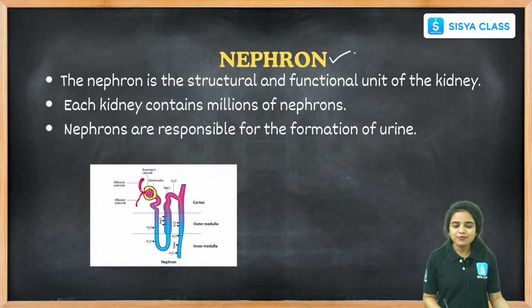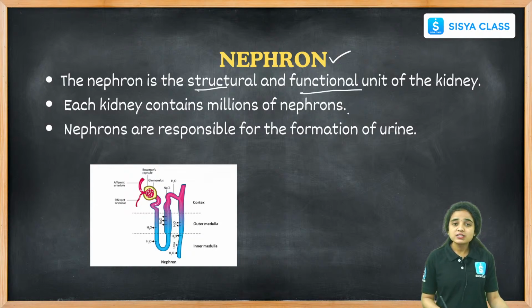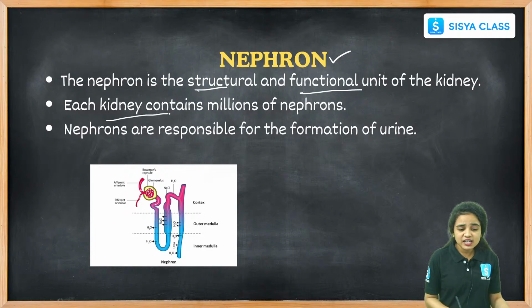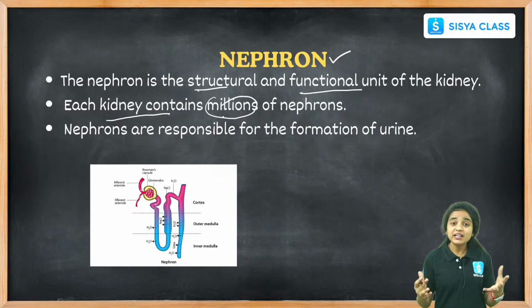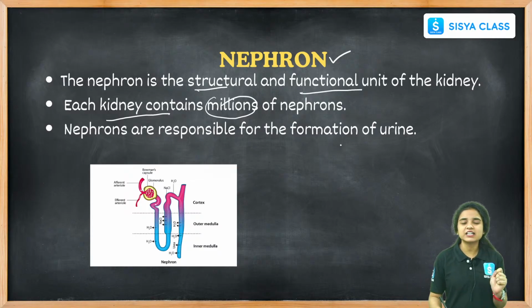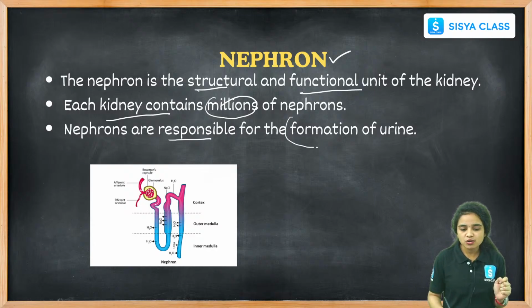Coming to the nephron, it is called the functional unit of the kidney. We call the cell the fundamental and basic functional unit of our body, and the nephron is called the structural and functional unit of the kidney, because it is the main thing that performs the purification of the blood. Each kidney contains millions of nephrons, not 1, 2, 3 or hundreds. Millions of nephrons are present in each kidney, right, students? And these nephrons are responsible for the formation of urine.